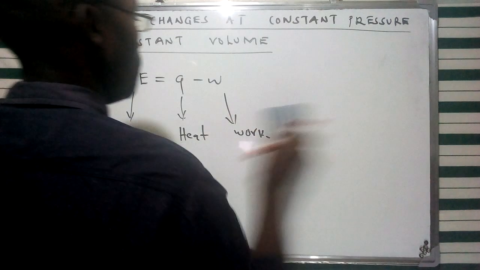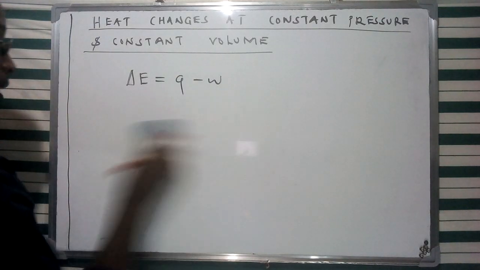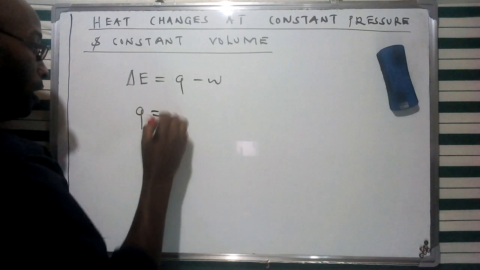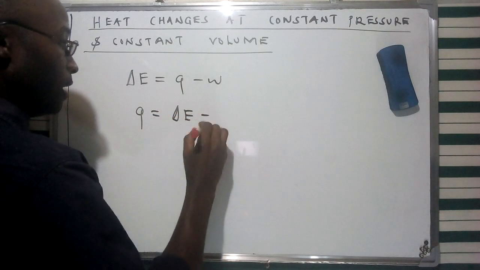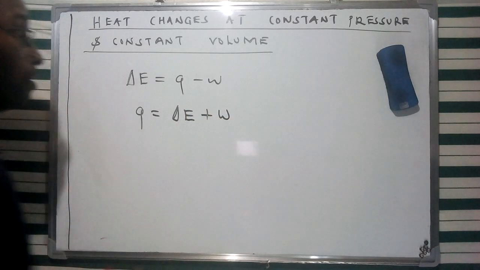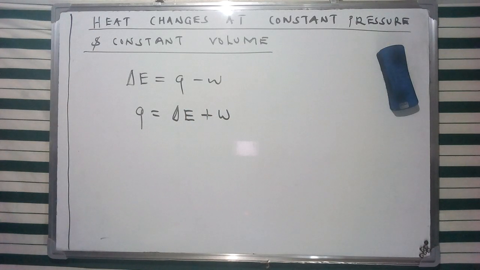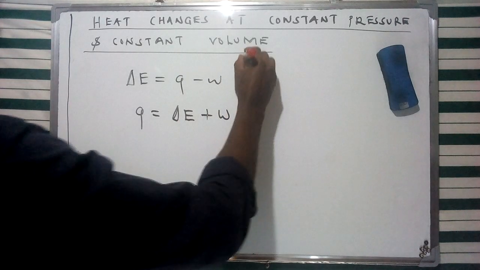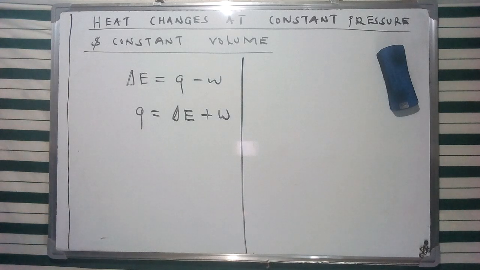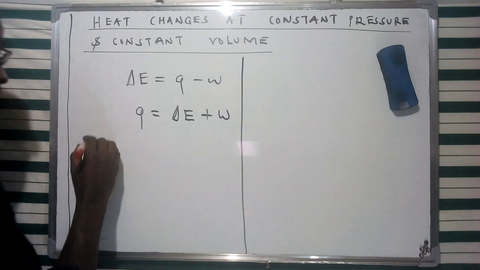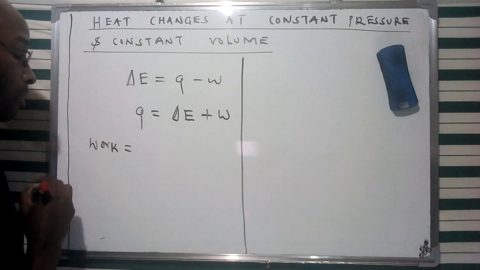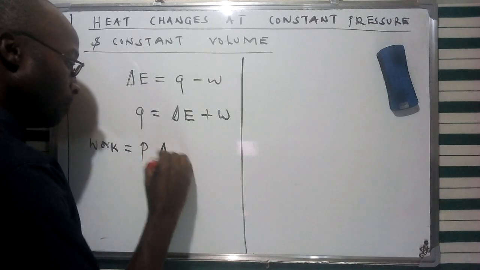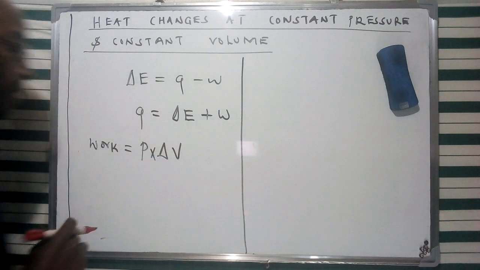From this description of the first law of thermodynamics, we gave a different variation, whereby we can describe this heat using the sum of the change in internal energy and the work. If we consider the mechanical work that is going to be done, especially in compression and expansion, that is going to affect the volume, and we have described the work during expansion or compression as a product of pressure and the change in volume, which we gave as delta V.